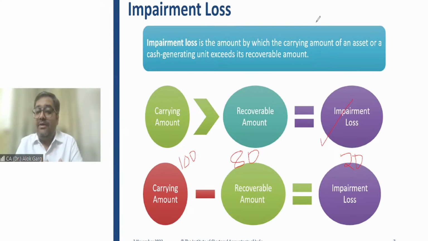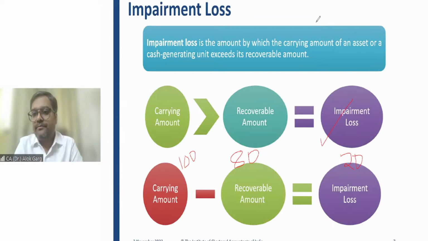So if your carrying amount is greater than recoverable amount, then only there is a situation of impairment. If your carrying amount is lower than recoverable amount, it is more conservative. Let's say you have purchased a land at 1 crore rupees. The market value becomes 10 crore now, and you are following a cost model. That can be possible, right? So remember, cost model is allowed, so you can carry your land in the balance sheet at 1 crore rupees only, however the market value is 10 crore. If you have not opted for the revaluation model, or if the land is an investment property, then you have to carry it at cost.